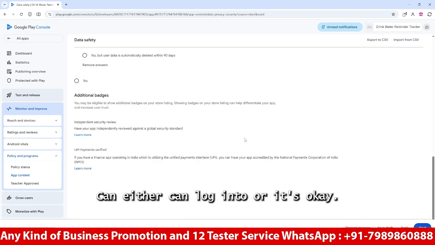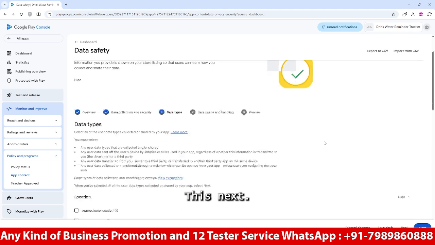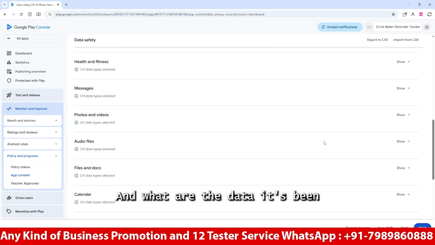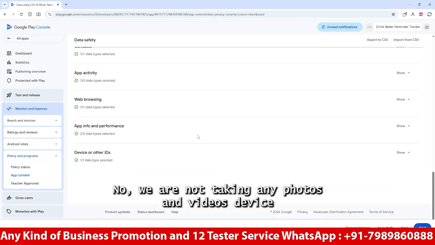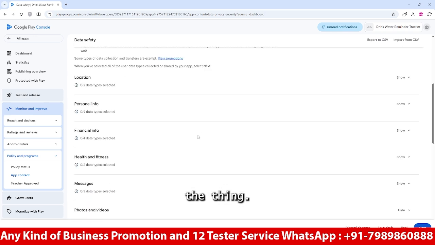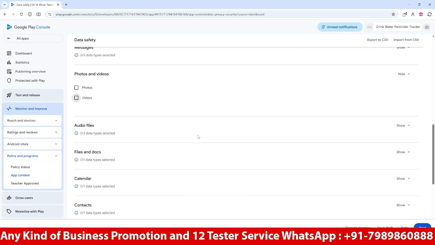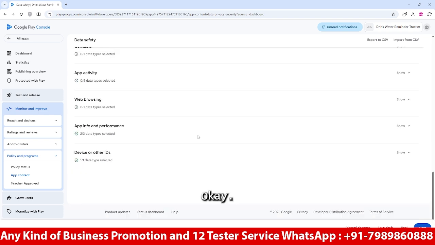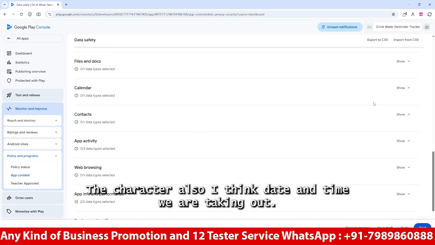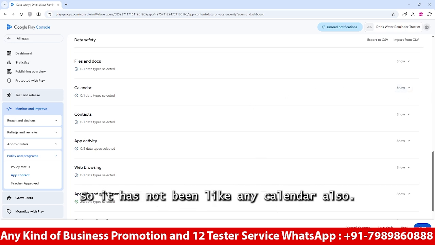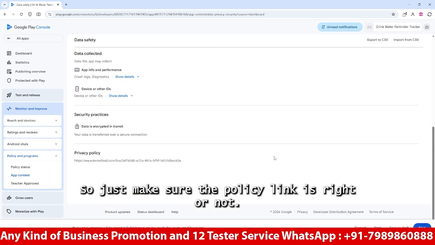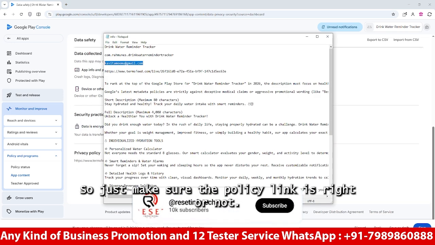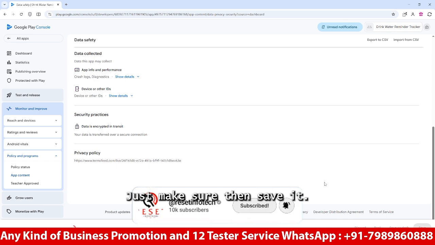Can the user log in? No. It's okay, just next. And what are the data? It's taking photos and videos? No, we are not taking any photos and videos. Device thing, okay. The calendar also. I think we are taking date and time, so it's not like a calendar. So just do next. Everything is done here. Just make sure the policy link is right or not, then save it.